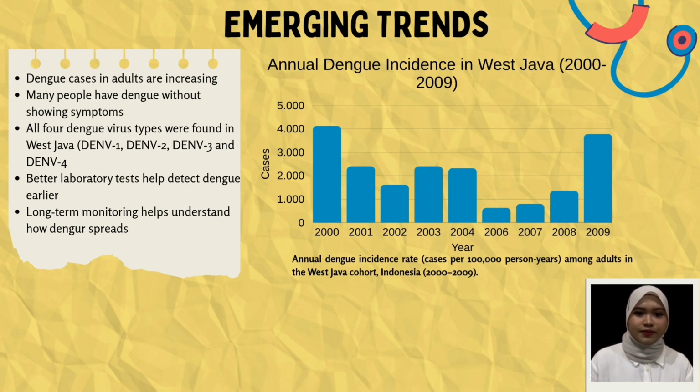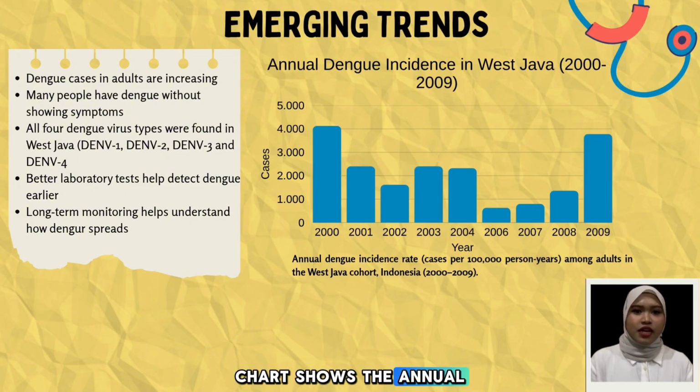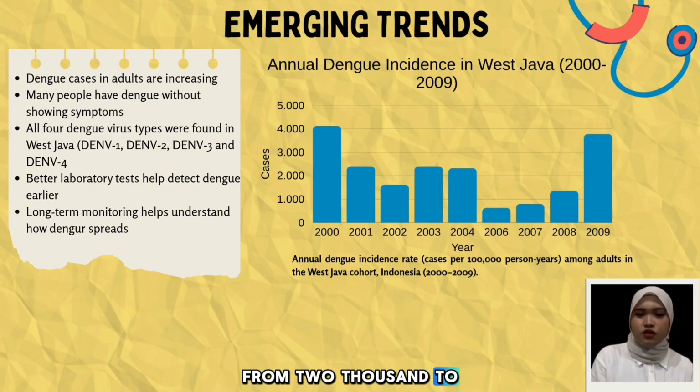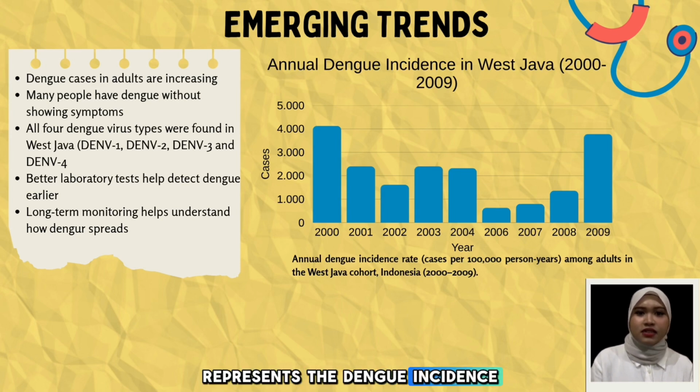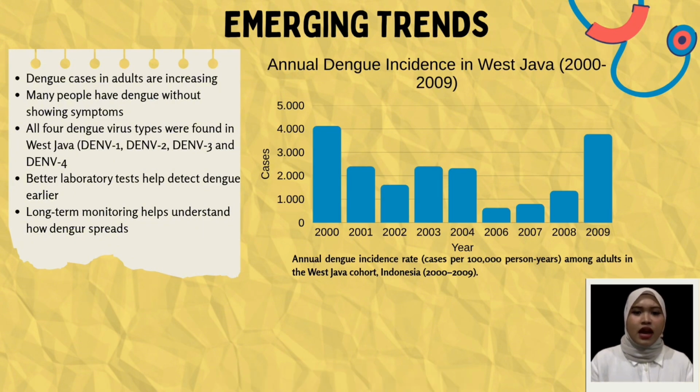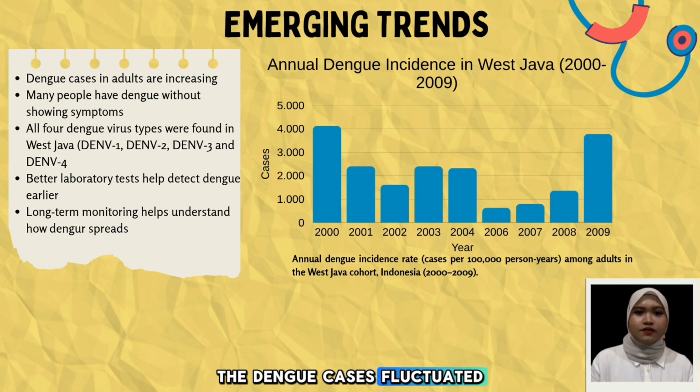As we can see, this bar chart shows the annual dengue incidence in West Java from 2000 to 2009. The x-axis represents the years, while the y-axis represents the dengue incidence rate in cases per 100,000 person per year. The highest incidence was recorded in 2000, followed by another peak in 2009. The lowest incidence occurred in 2006. Overall, the graph shows that dengue cases fluctuated over the years, indicating that dengue outbreaks vary from year to year.